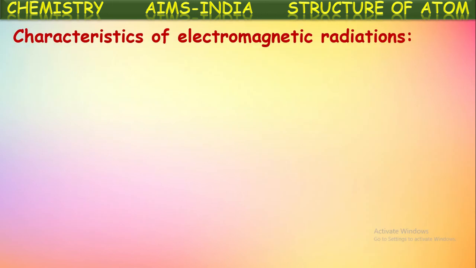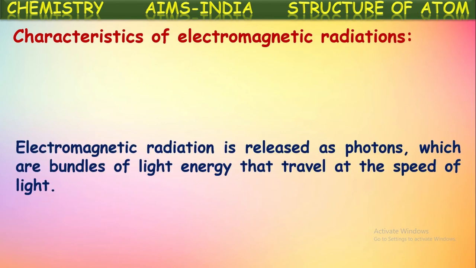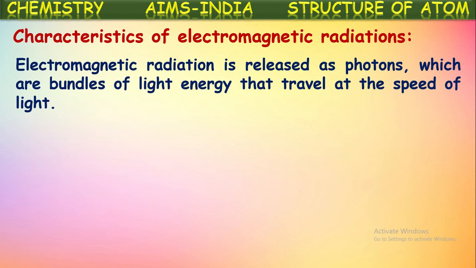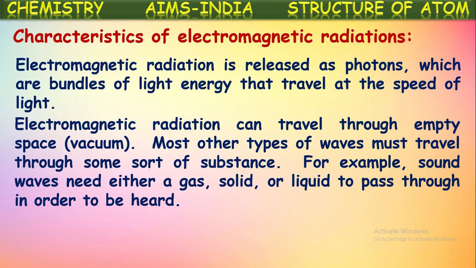Now let us see the characteristics of these electromagnetic radiations. Electromagnetic radiation is released as photons. Photons are small packets or bundles of energy, light energy, that travel at the speed of light. The velocity of light is equal to 3 into 10 to the power of 8 meters per second. All electromagnetic radiations travel with the same speed.